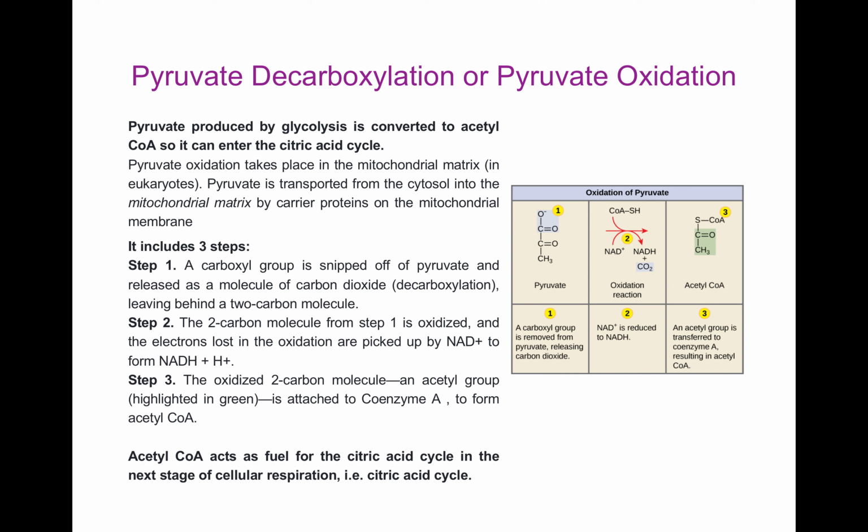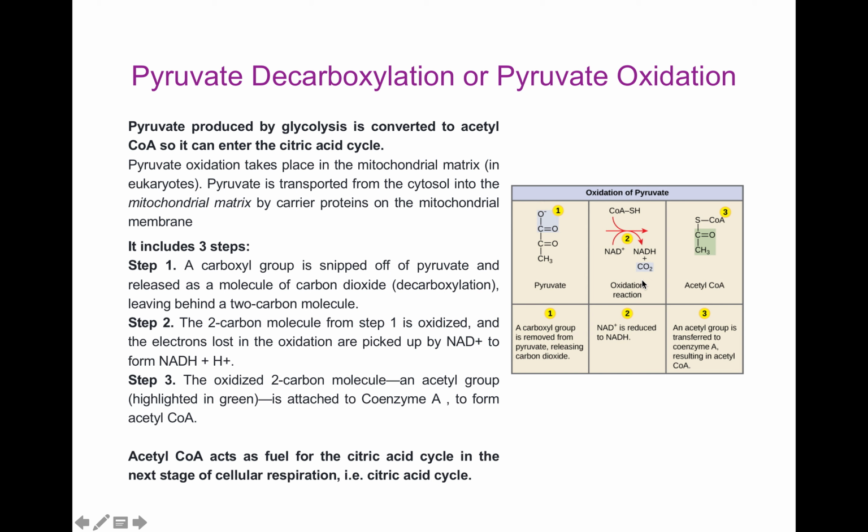It includes 3 steps. First, a carboxyl group is snipped off pyruvate and released as a molecule of carbon dioxide and leaves behind a 2 carbon molecule. This process is decarboxylation because a carboxyl group is being removed from pyruvate.